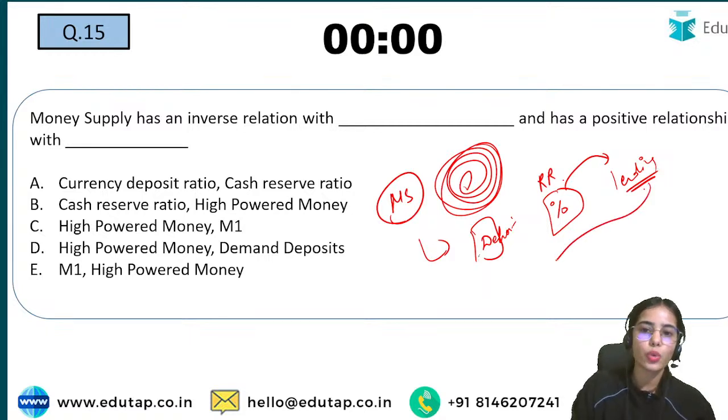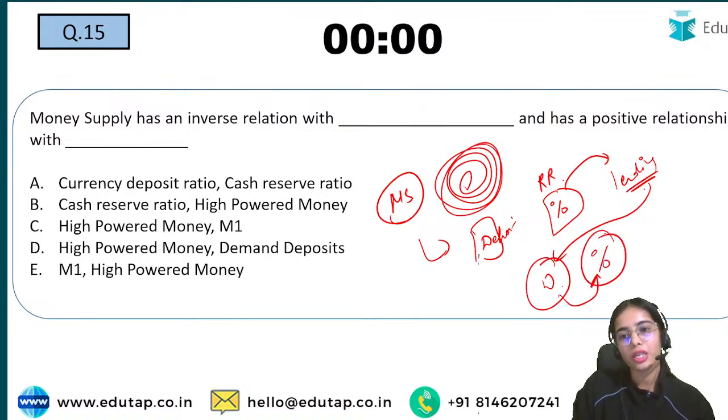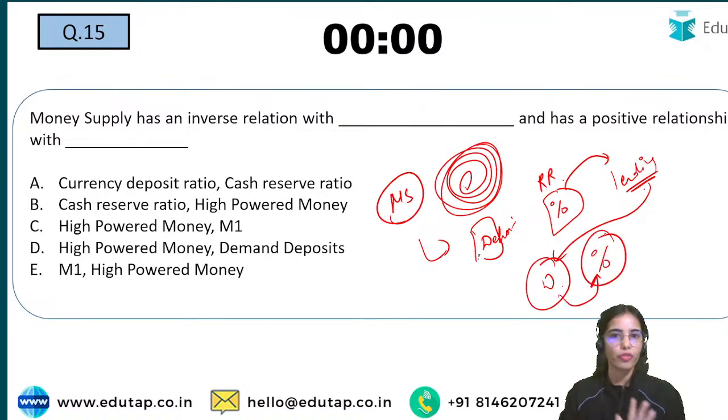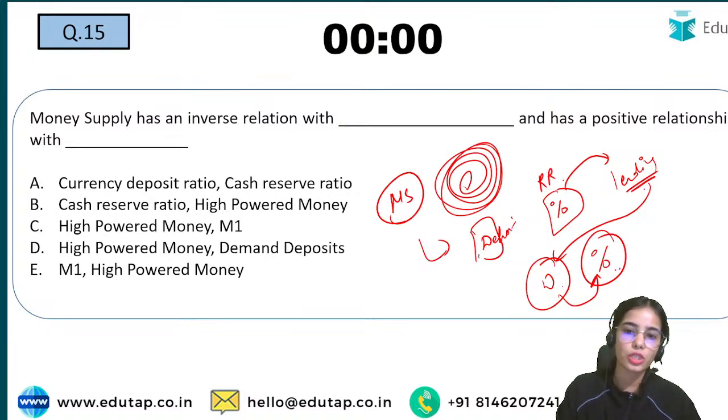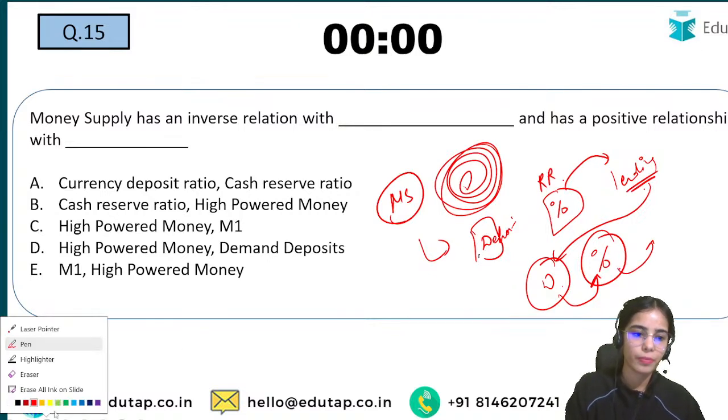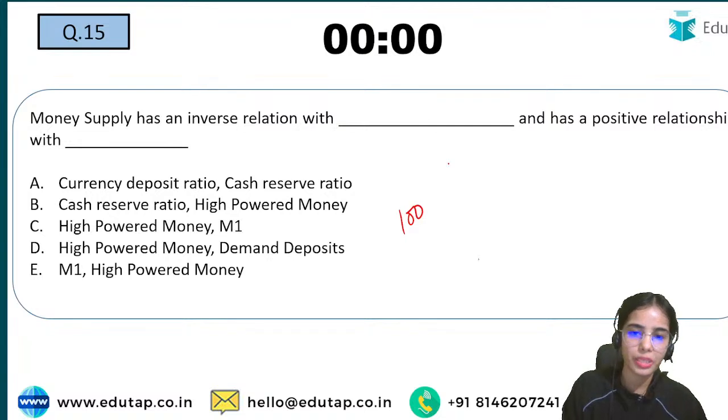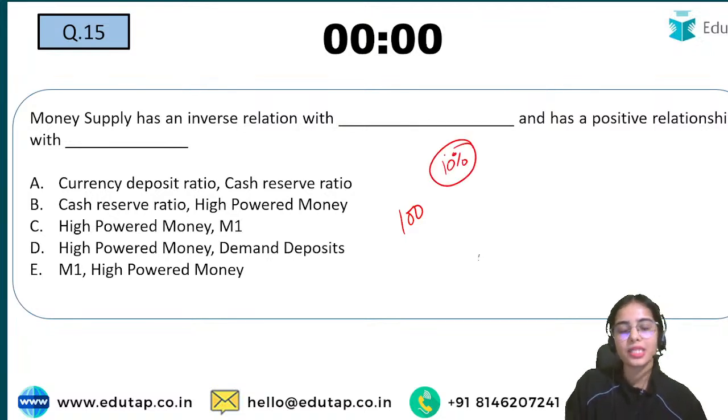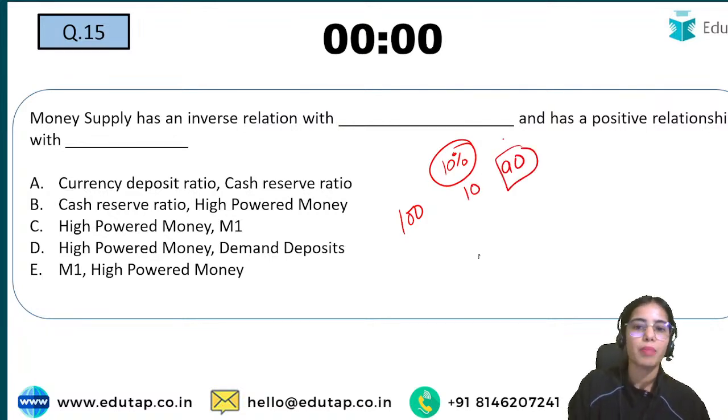Now this money goes to some other bank as a deposit. Now that bank keeps a percentage as reserve ratio and also lends the money. Let's say you have deposited 100 rupees, and 10% of that the bank keeps as reserve ratio. So 10% means 10 rupees, and 90 rupees is lent by the bank.